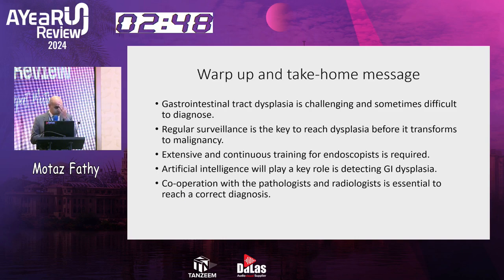So for the wrap-up and take-home message, GI tract dysplasia is challenging and sometimes difficult to diagnose. Regular surveillance is the key to reaching dysplasia before it transforms to malignancy. Extensive and continuous training for endoscopists is required. AI will play a key role in detecting GI dysplasia. Cooperation with the pathologist and radiologist is essential to reach a correct diagnosis.